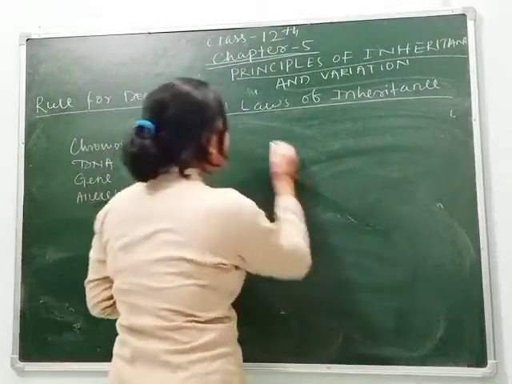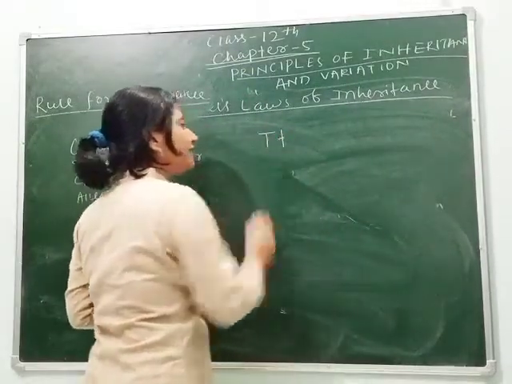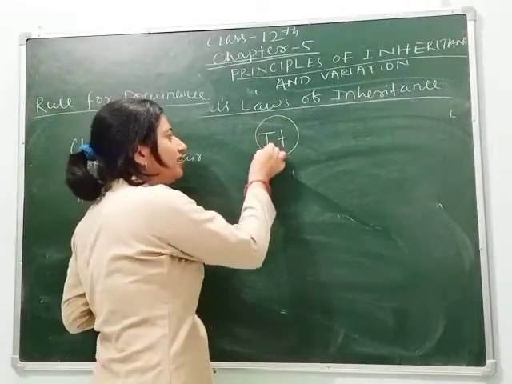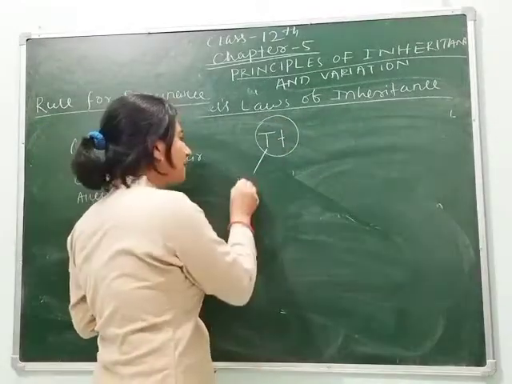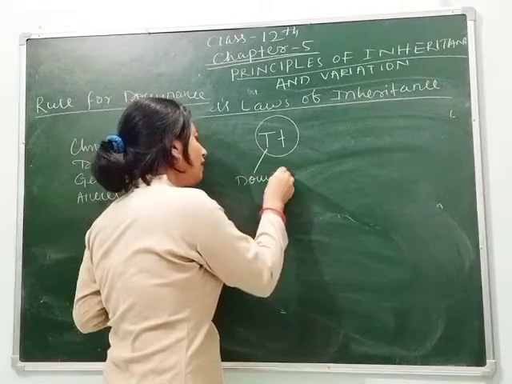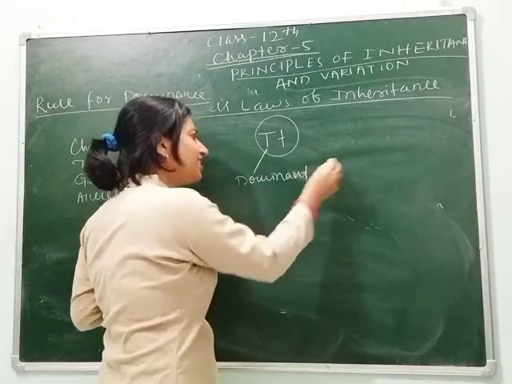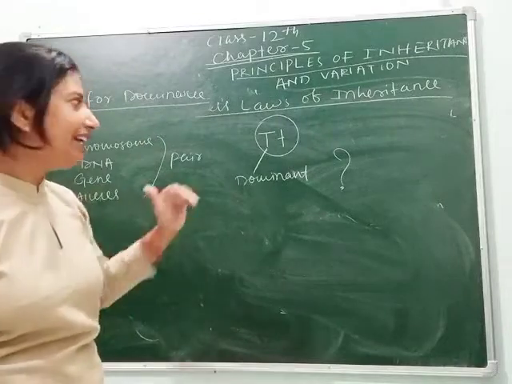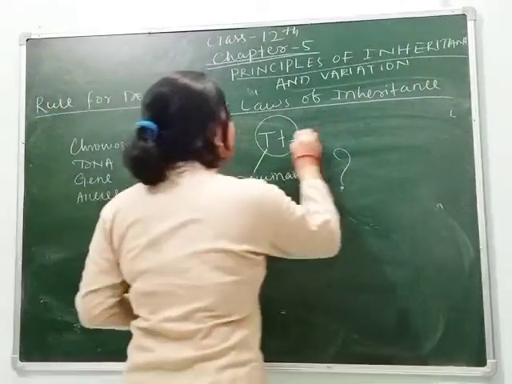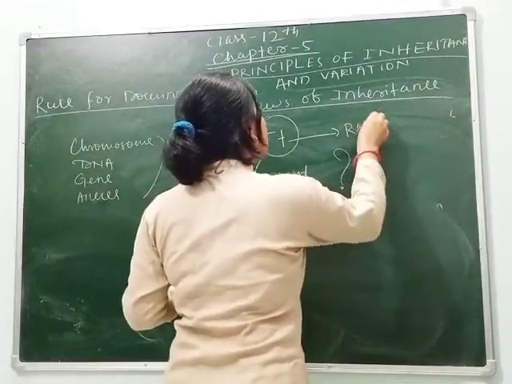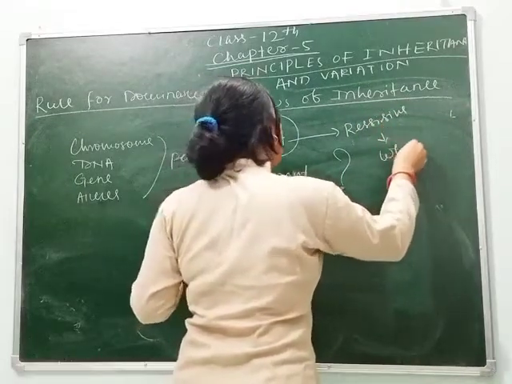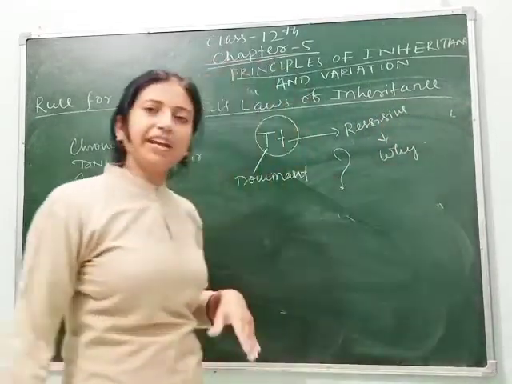Suppose between capital T and small t, let's take an example: which one is dominant? This one is dominant. So my question is why is this one dominant? What are its characters? This one is recessive. Then why? What's the reason behind it?